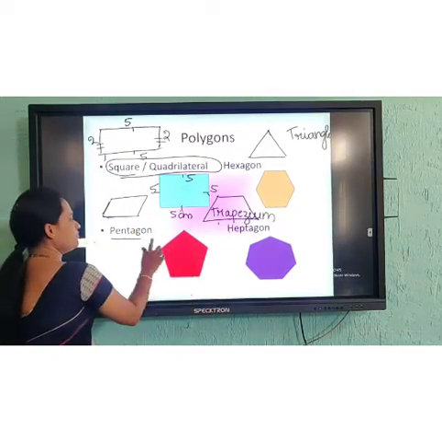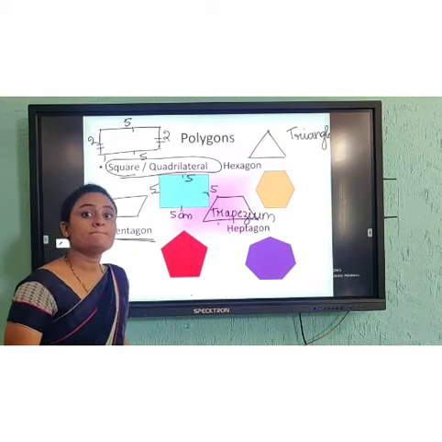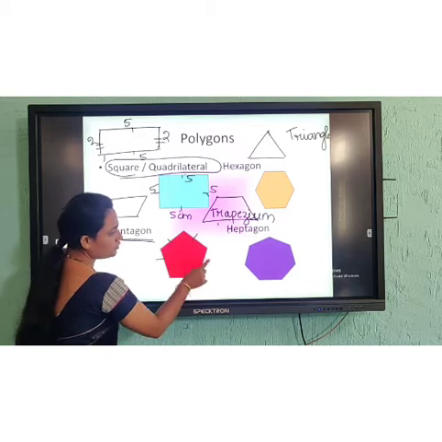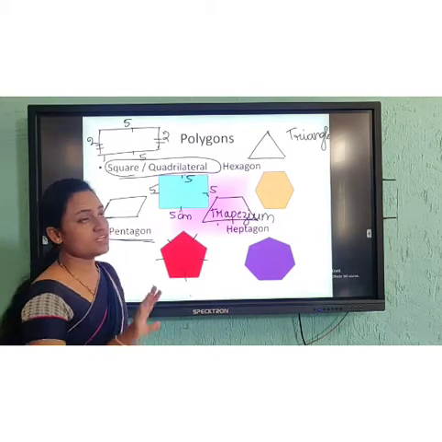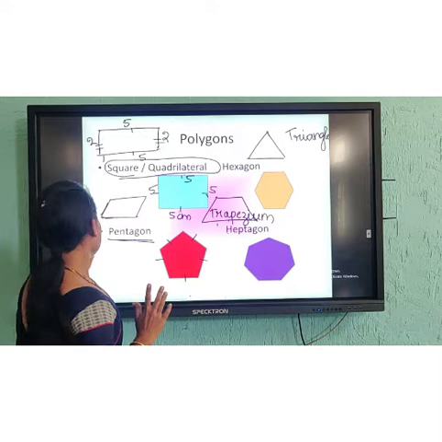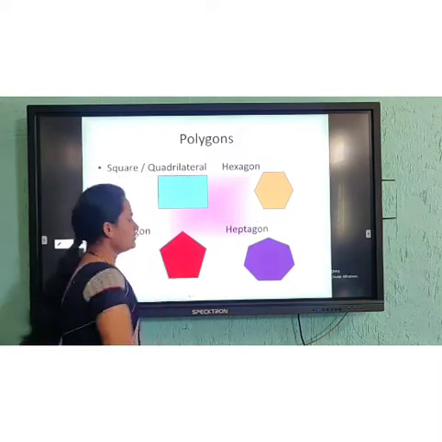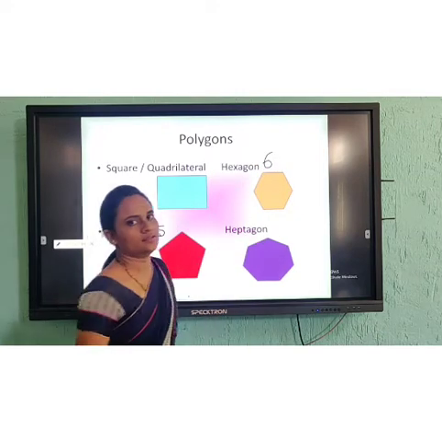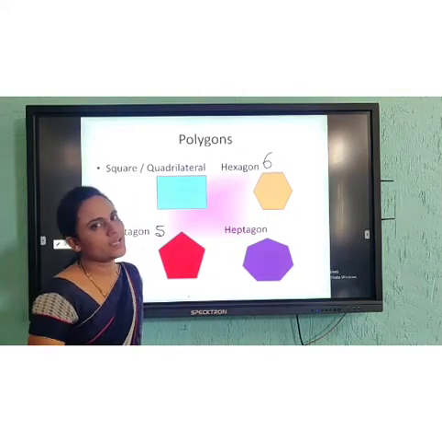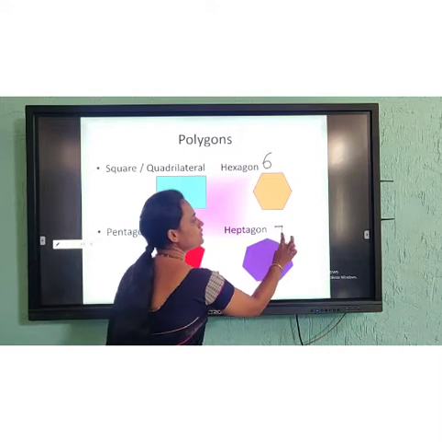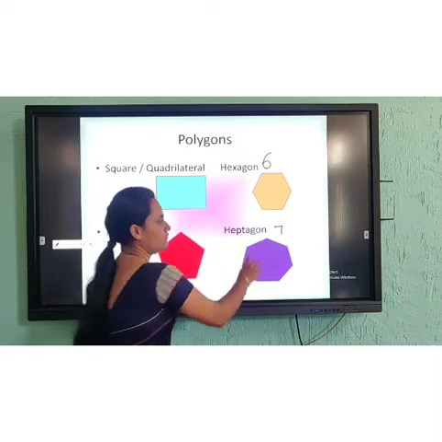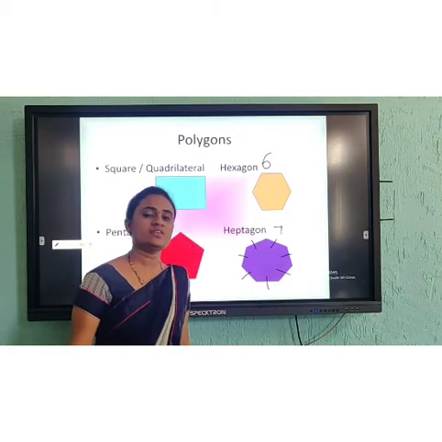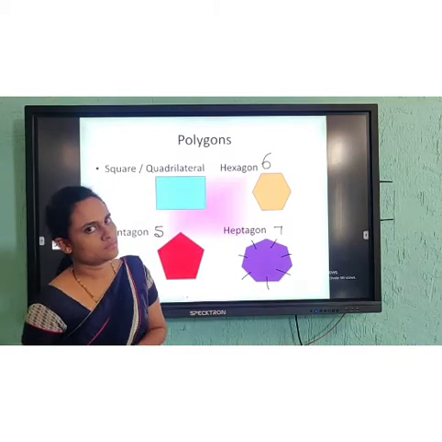Now, what are you going to call a 5-sided polygon? That is a pentagon. See here, 1, 2, 3, 4, 5. So 5 sides means pentagon. Next, 6 sides means hexagon. If it is 7 sides, heptagon. 1, 2, 3, 4, 5, 6, 7. 7 sides means heptagon.